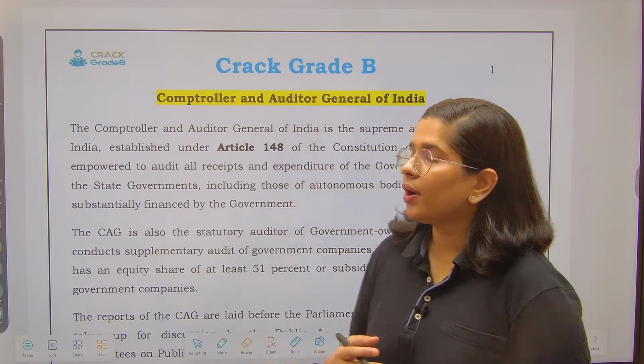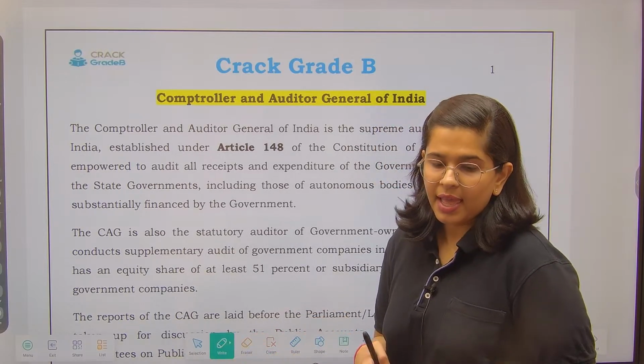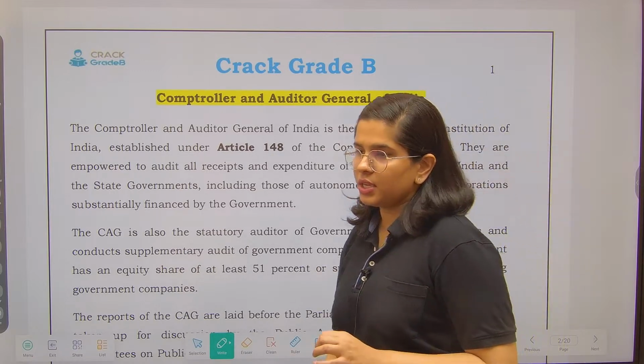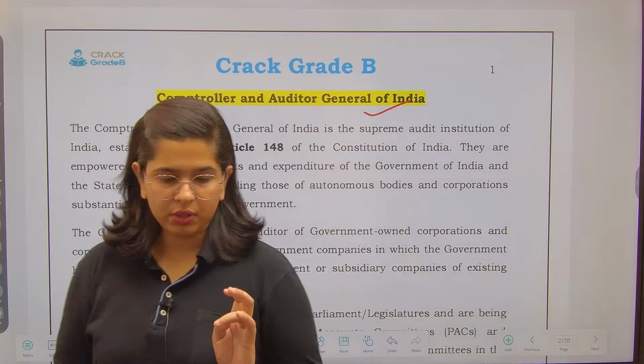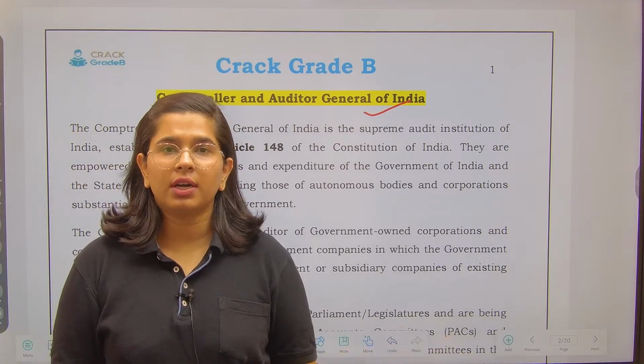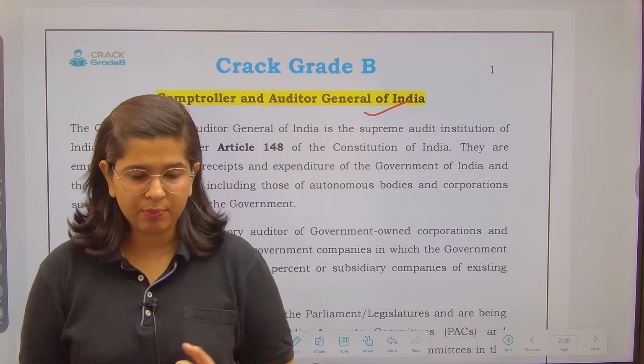So the important points that we wanted to cover under this particular session for auditing, number one has to be the CAG. The office of CAG is of the utmost importance for the EPFO examination because they do the auditing for the government sector, that means the government organizations, and hence that becomes important.